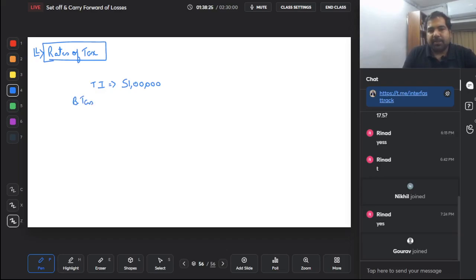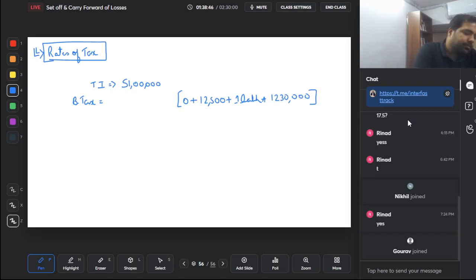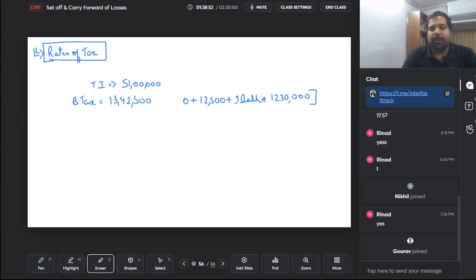Basic tax, guys, up to 2.5 lakh rupees, it is 0. From 2.5 to 5, it is 12,500. From 5 to 10 lakh, it is 1 lakh. And from 10 lakh to 51 lakh, on 41 lakh at the rate of 30% is 12 lakh 30,000. So this is your basic tax, yes, which is 13 lakh 42,500. I'm okay paying this. There is no problem in paying this.